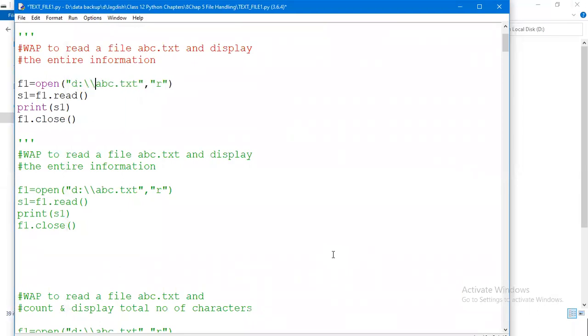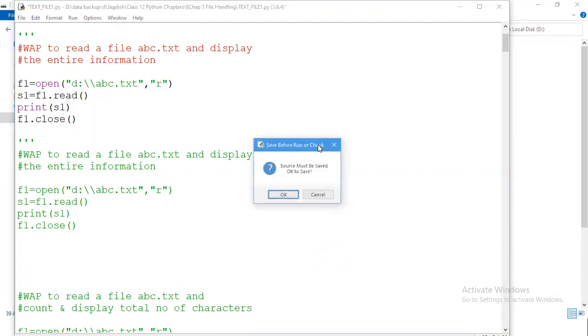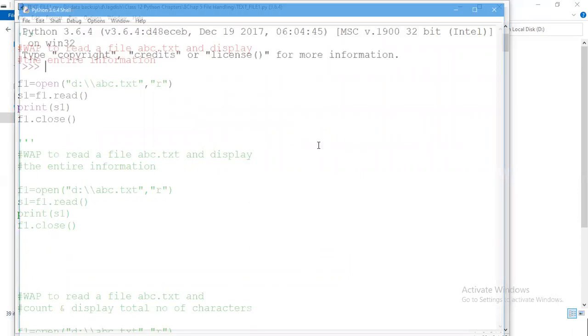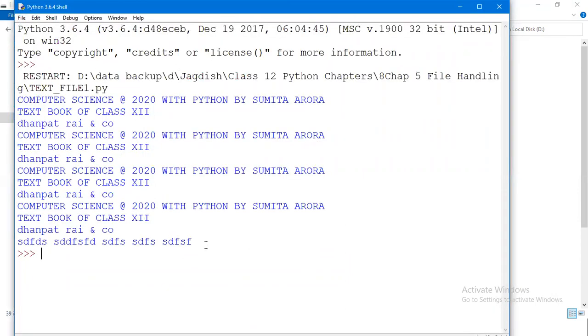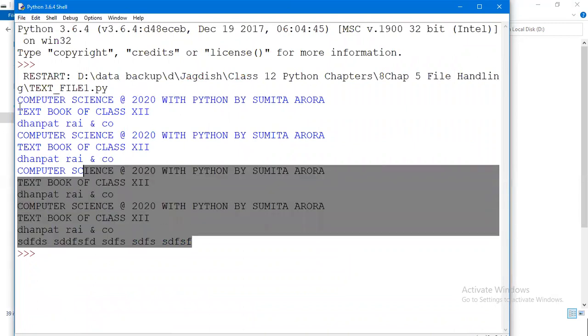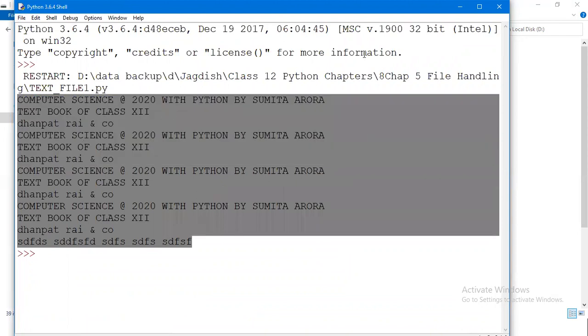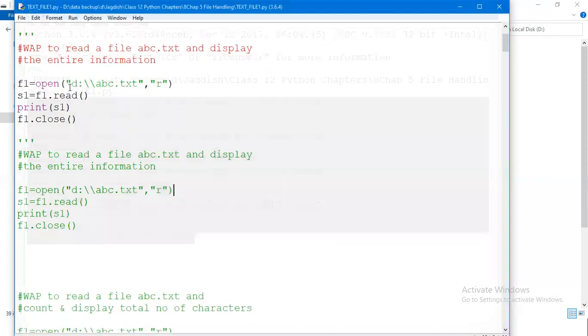You need to specify the path. Okay. And this is the path, and execute it. Now we clearly see the content which was there, like, computer science at the rate 2020 with the Python file. This content was there within the file called abc.txt, and this file was there within the D drive named abc.txt.